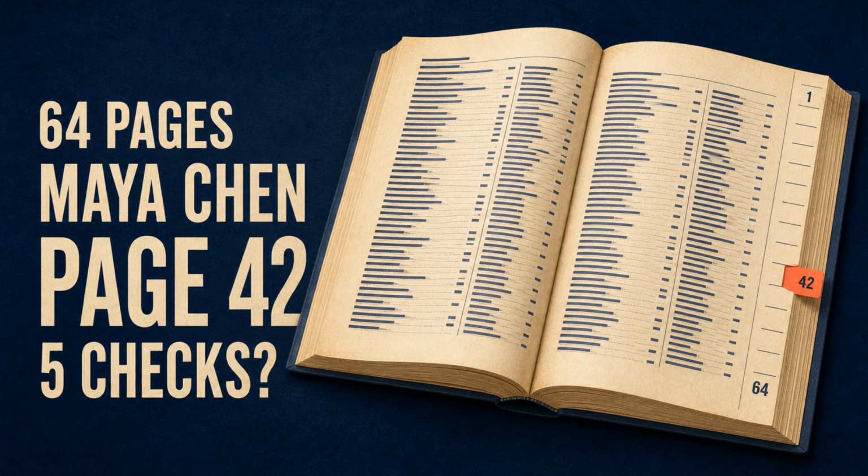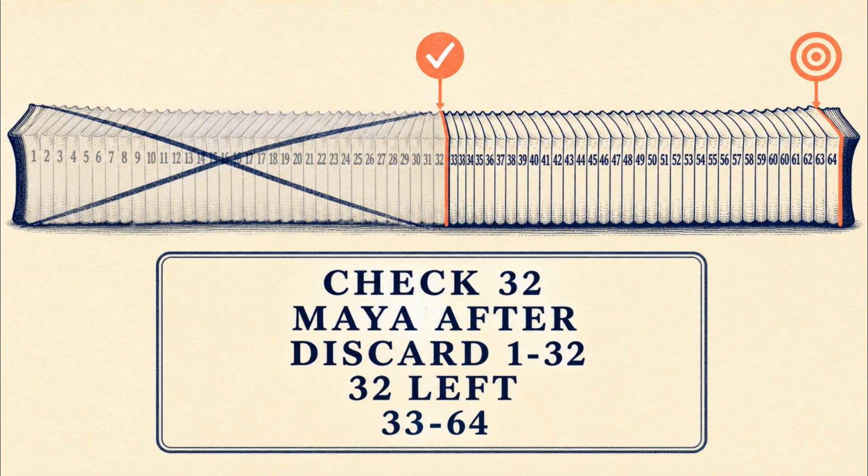Can you find Maya Chen on page 42 in a 64-page phone book in only 5 checks? I'll show how binary search makes that possible. Because the names are sorted, check the middle, page 32. Maya is after it, so discard pages 1 through 32. 32 pages remain.